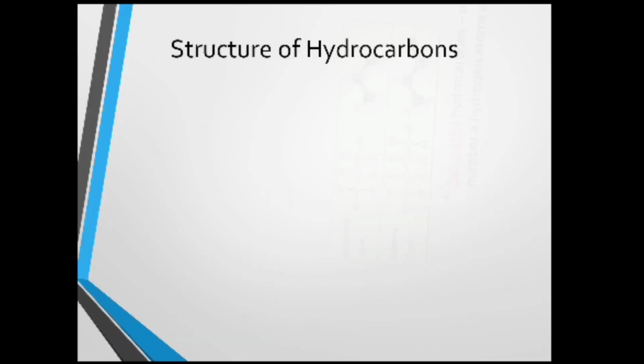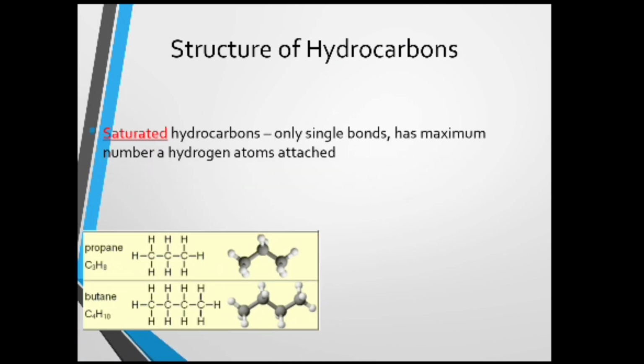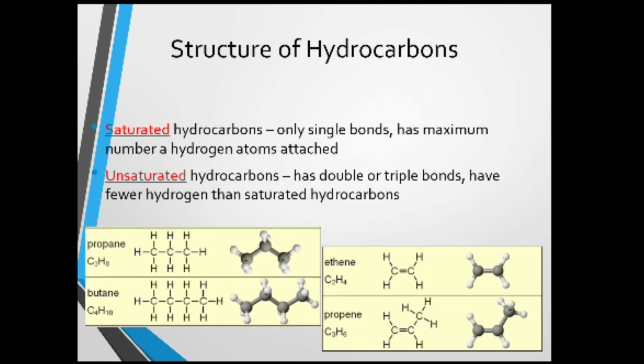Let us see the structure of hydrocarbons. First of all, we will see saturated hydrocarbons. Saturated hydrocarbons have only single bonds and have the maximum number of hydrogen atoms attached, while unsaturated hydrocarbons have double or triple bonds and have fewer hydrogen atoms than saturated hydrocarbons.